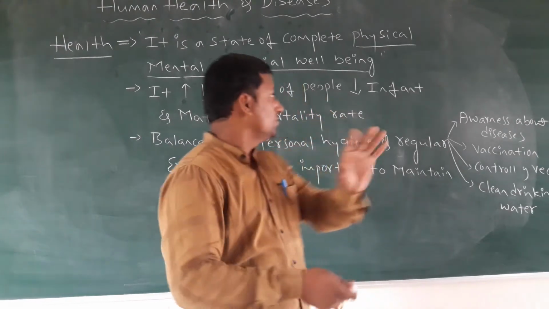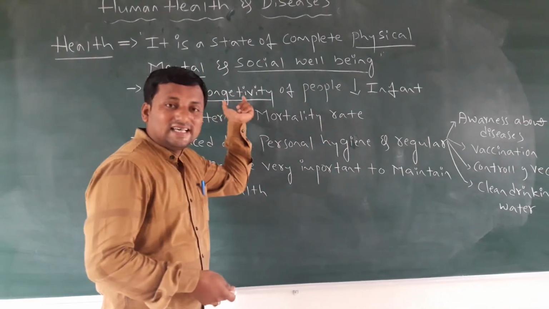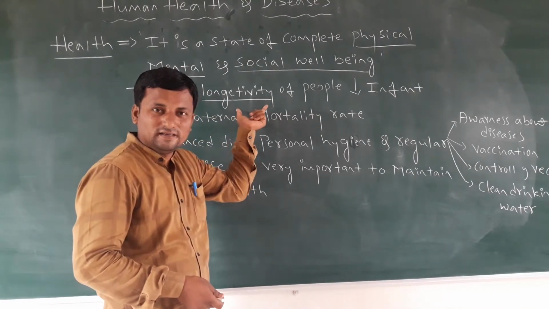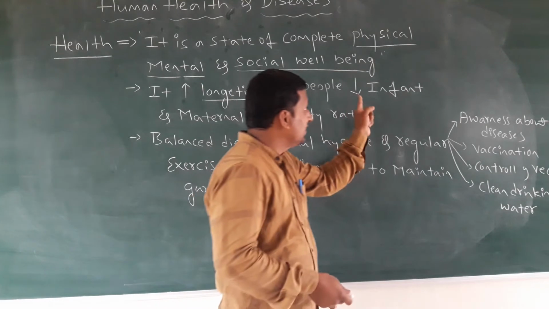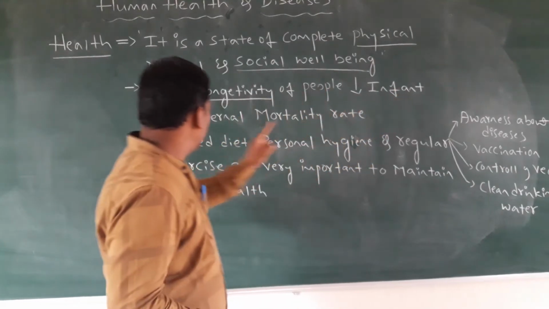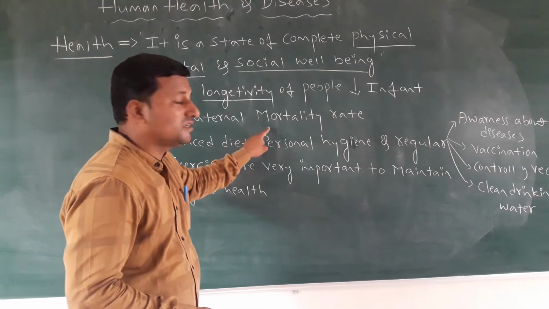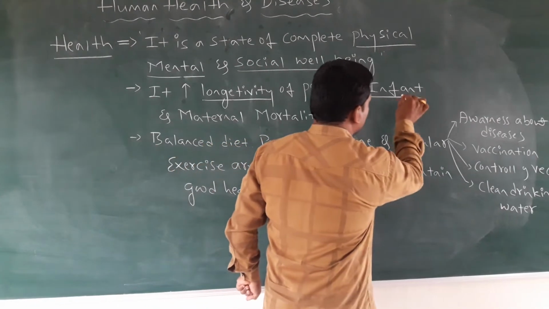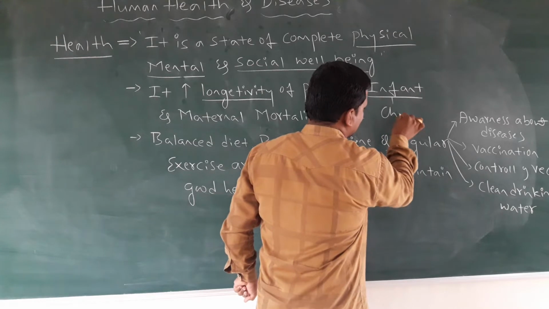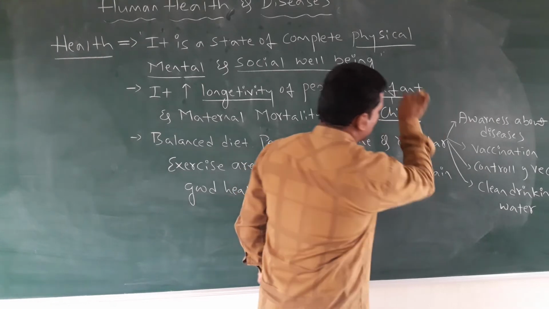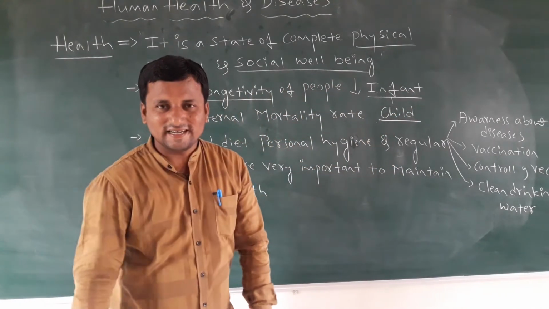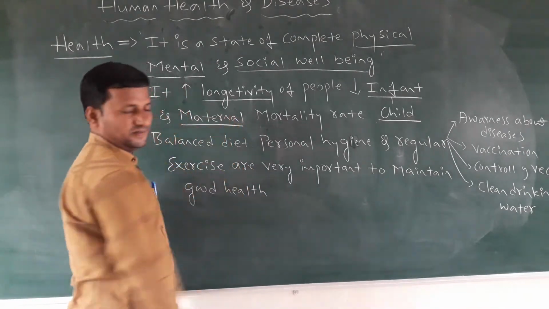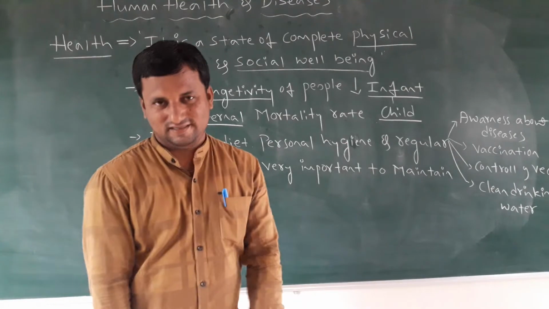So you must remember, health increases the longevity of the people, and next, it decreases the infant and maternal mortality rate. Here, infant means child, and maternal means mother.